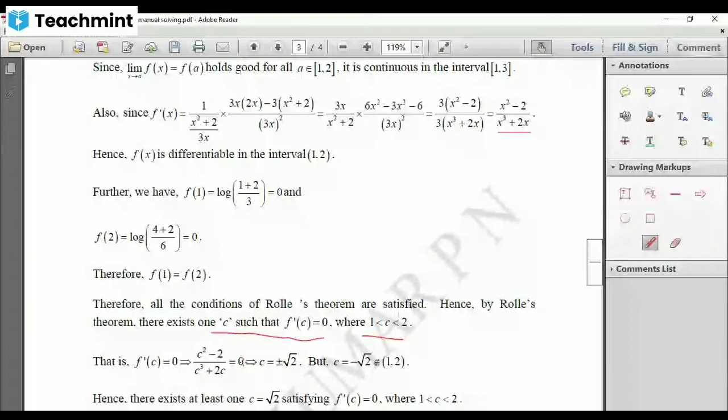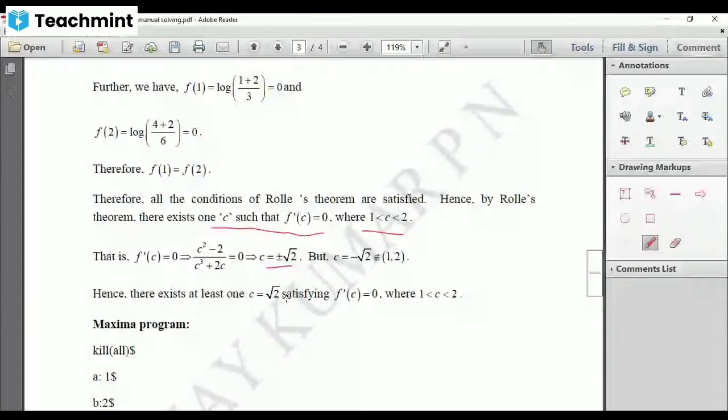But remember, there are two values for C here. One is plus root 2, another one minus root 2. But our C must lie in between 1 and 2. If I take minus root 2, the minus value will not come in between 1 and 2. Therefore, we cannot consider this value. Though C may take this value, we cannot consider it, because it does not come in between 1 and 2. So there exists only one value, that is C equal to root 2, which comes in between 1 and 2, satisfying f dash of C equal to 0.